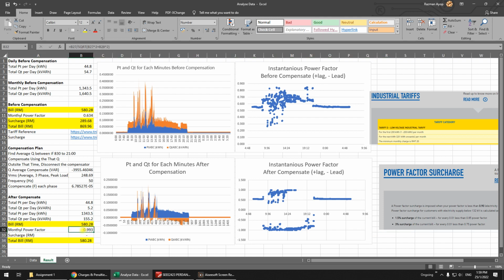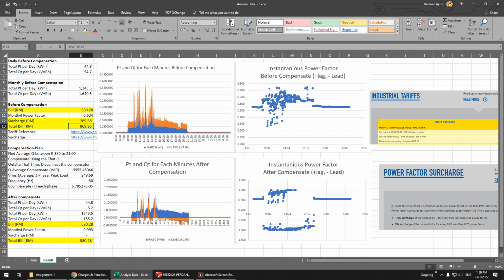The average power factor is 0.99. Previously the power factor was 0.6, which is bad. 1 is good, 0 is bad. So with 0.99, there is no surcharge. You don't have to pay 300 ringgit surcharge, so you can save 50% of the bill. That's why you do power factor compensation, because you can reduce the bill a lot.